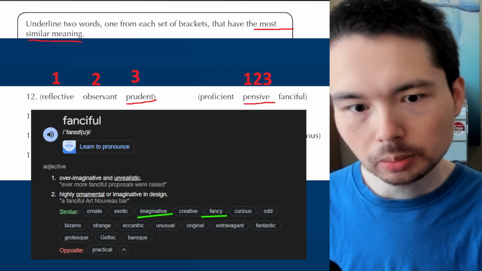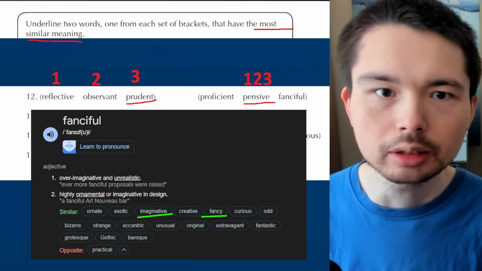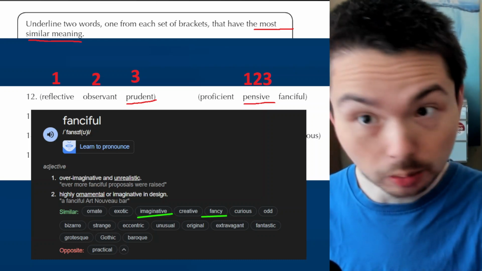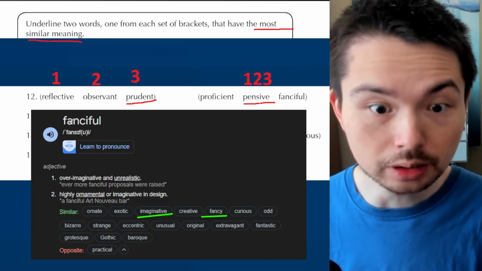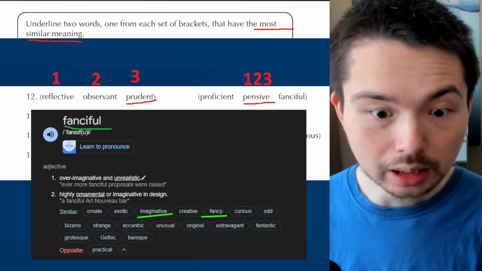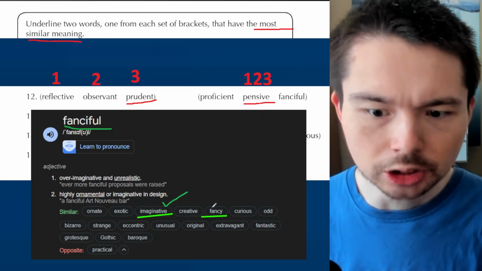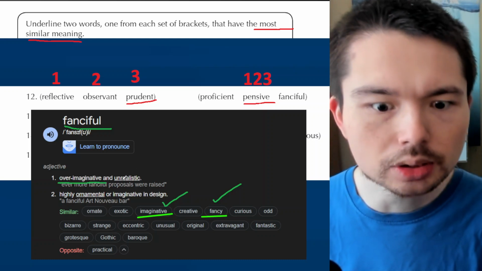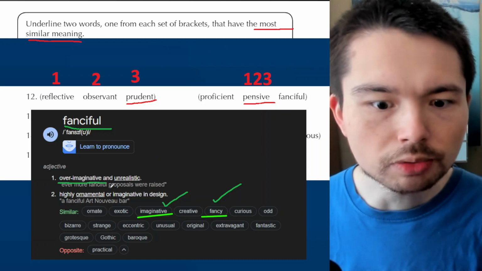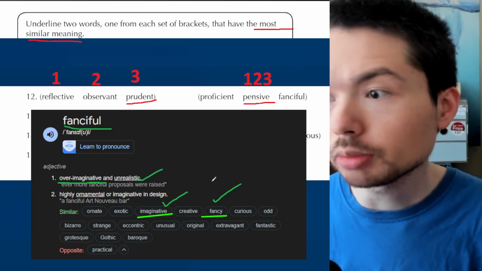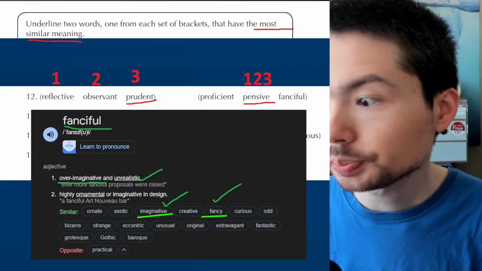Next few moments, I will paste the Google definition here. Let's read it together. If you've missed it, you just go back. Just rewind the YouTube video here. Fanciful, it actually means, what did I say? Really fancy or really lucky? No, I was wrong. It's imaginative or like over imaginative. So if we look at this sentence, even more fanciful proposals, even more fanciful suggestions were raised. So quickly write it down. Next new word.